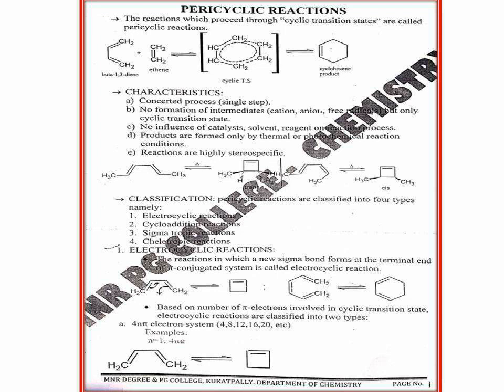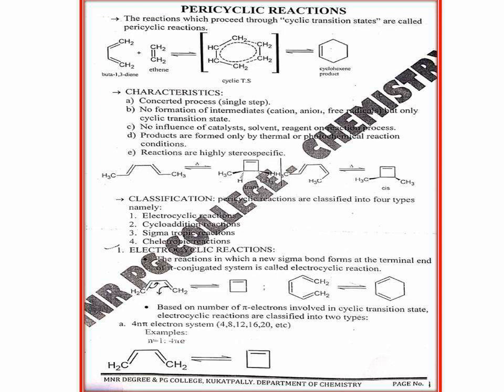Now in order to check the stereospecificity of pericyclic reactions, here we are taking one example of an electrocyclic reaction, from 2,4-hexadiene we are getting 3,4-dimethylcyclobutene. This is the substrate and the product, without taking into consideration the stereoisomers.